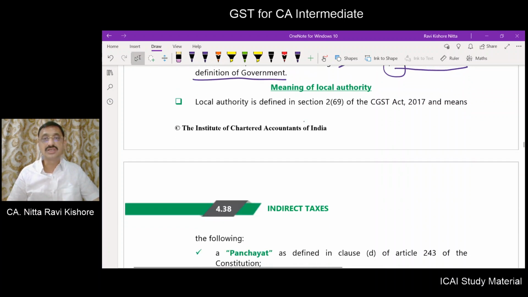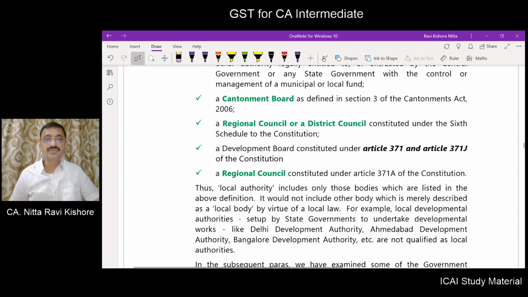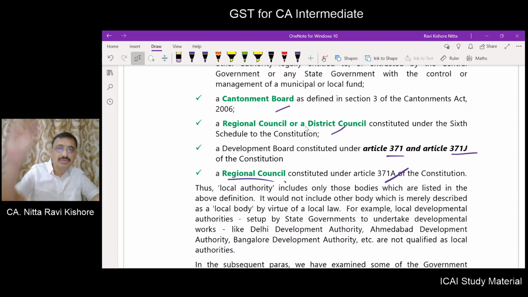Now, what do you mean by local authority? Local authority is defined in section 2 subsection 69 of the CGST Act, and means a panchayat, a municipality, a municipal committee or Zilla Parishad or a district board, a cantonment board, a regional council or district council, a development board constituted under Article 371 or 371J of the Constitution, and regional councils constituted under 371E of the Constitution. So local authority means only those which are listed above in the definition.